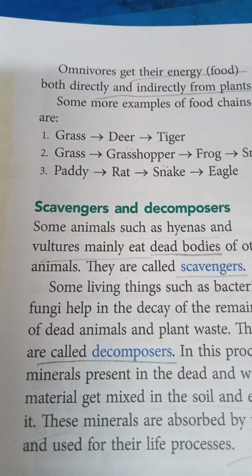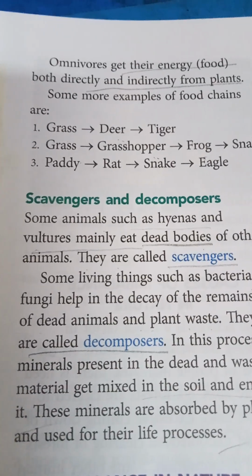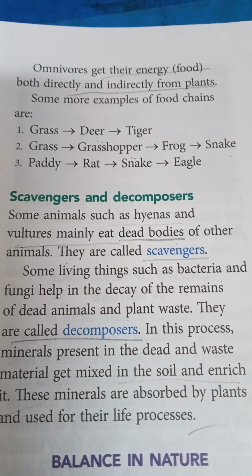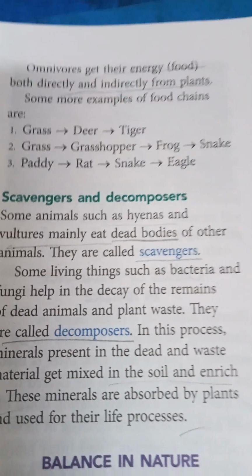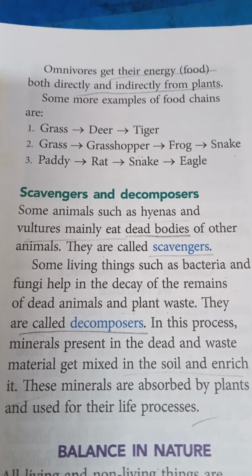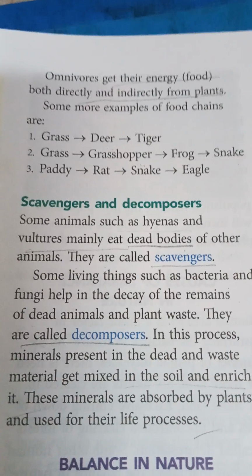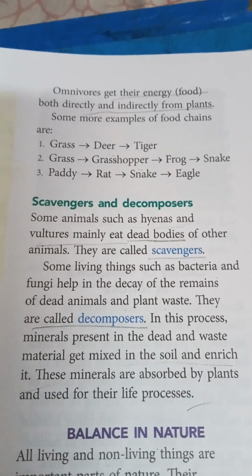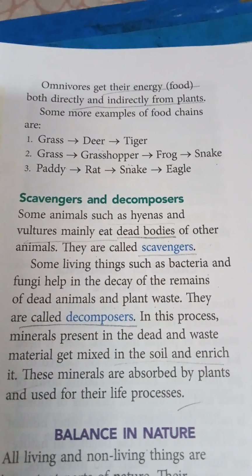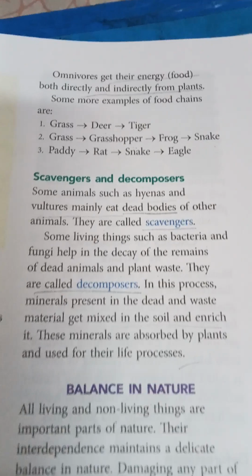Now, scavengers and decomposers. Some animals like hyenas and vultures mainly eat dead bodies of other animals. They are called scavengers. Some living things such as bacteria and fungi help in the decay of the remains of dead animals and plant waste. They are called decomposers. In this process, minerals present in the dead and waste material get mixed in the soil and enrich it. These minerals are absorbed by plants and used for their life processes.